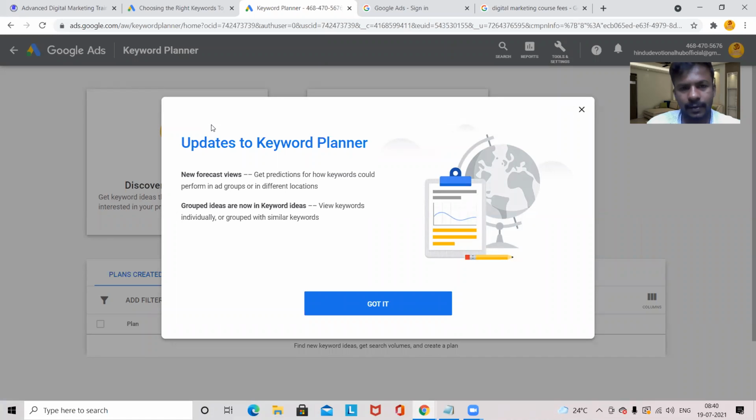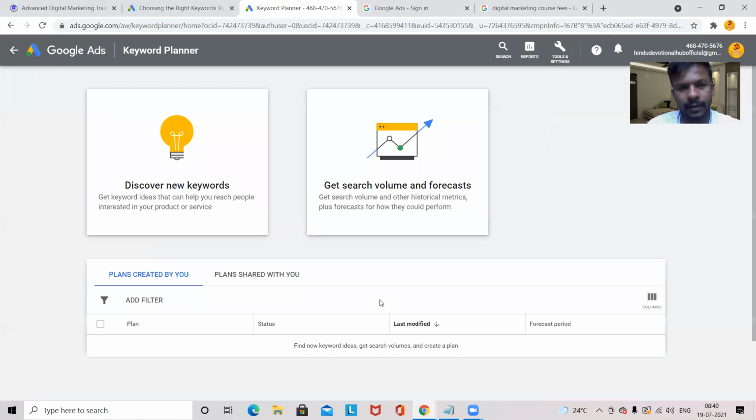Okay. So now this one, directly going to the Keyword Planner tool. In this process, I went directly to the Keyword Planner tool. If you are getting in this way, this is fine. If you are not getting in this way, then some type of screen with ads you will get. Keep in mind, some type of screen with ads you will get.